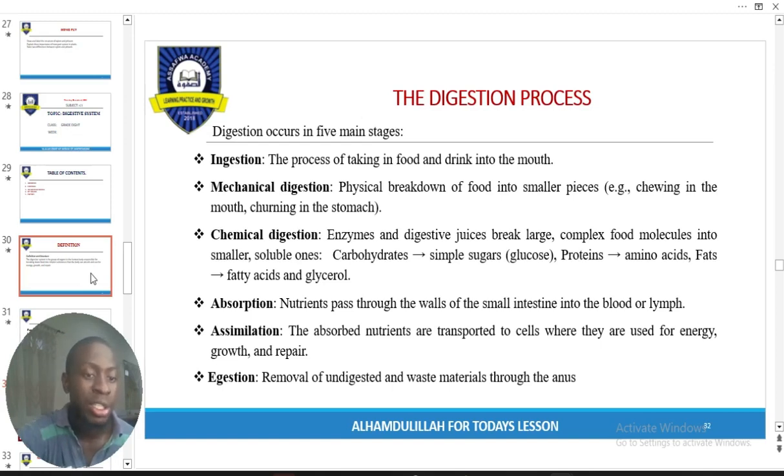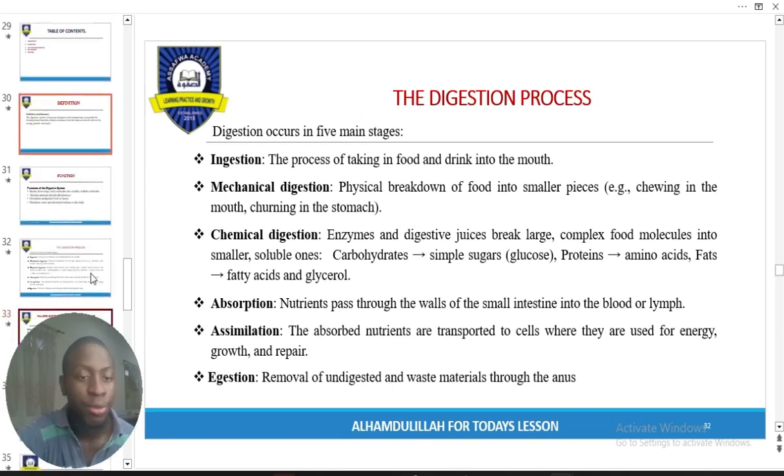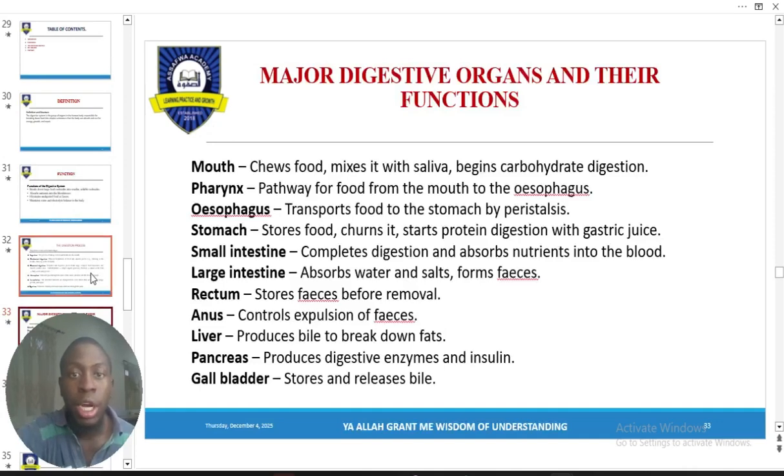Now, major digestive organs. I will leave this to you. I make sure that it is brief and easy for you to understand. So please take your studies seriously.